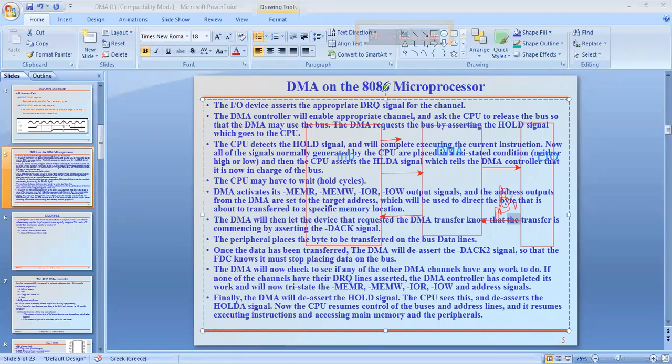I just want to transfer the data to the memory. And it asks the CPU to release the bus to the DMA, so it may use the bus. How will it ask? The DMA requests the bus by asserting a hold signal which goes to the CPU.